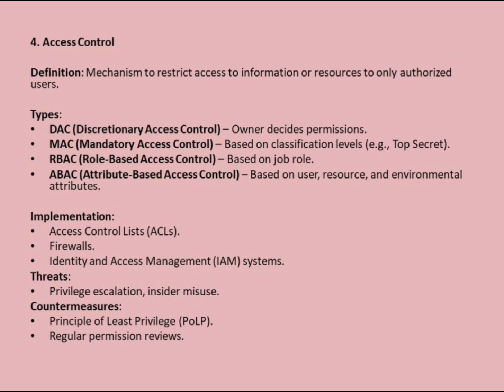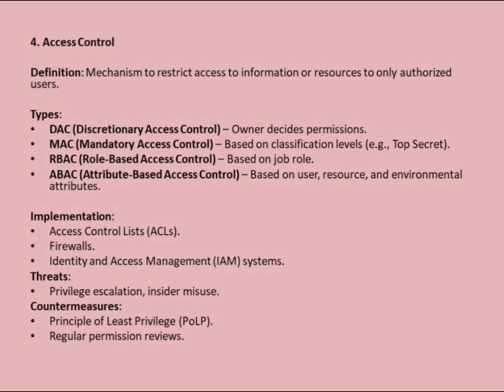Implementation methods include access control lists, ACLs, that define what each user or group can do, firewalls that block or allow network access, and identity and access management, IAM, systems that manage user identities and permissions.